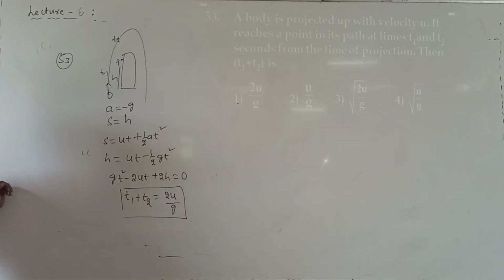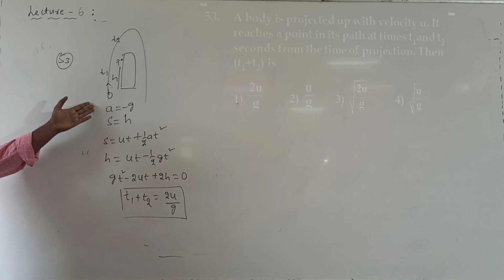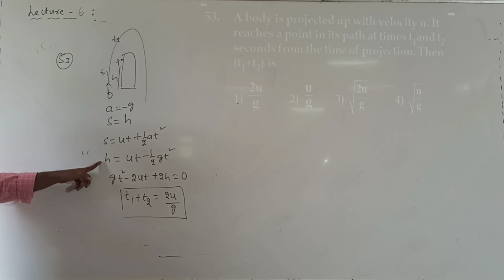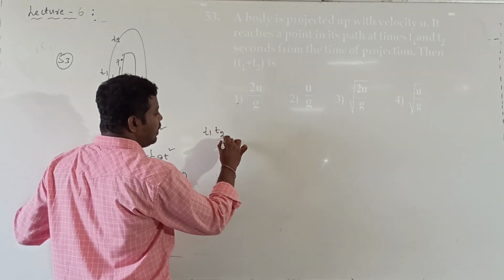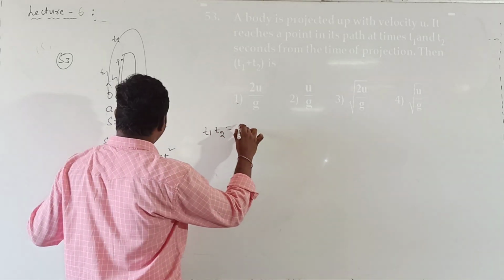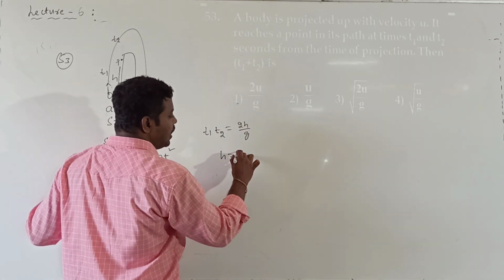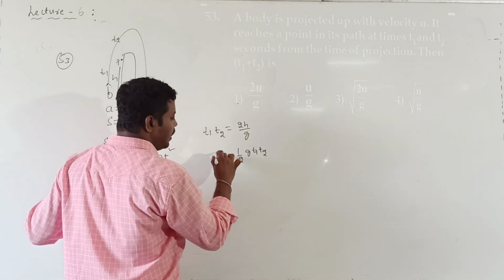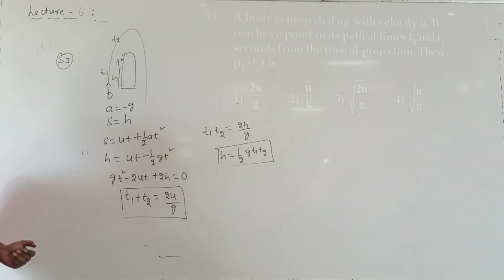Because in the last question we got a similar model. There I have not written or derived this, but already we derived this part. Nothing is done. We get one quadratic equation, sum of the roots. Similarly, product of the roots also, sometimes they use to ask. What is the product of the roots formula? T1 into T2 is equal to c by a. c value is equal to 2h divided by g. From this we can calculate h value. h value is equal to half into g into T1 T2. Understood now? So this is question number 15. After this, the next question.